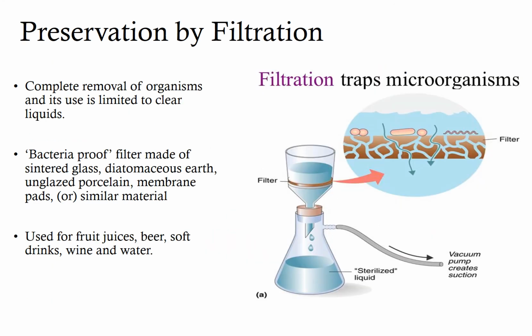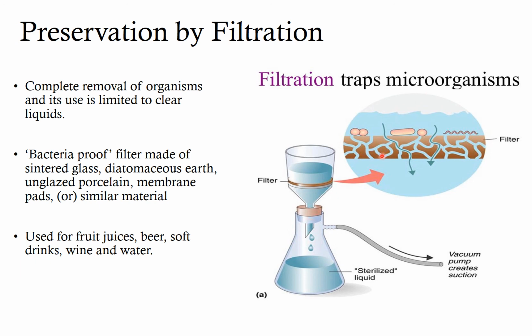The next method of preservation is filtration. In filtration, complete removal of microorganisms is achieved and it is commonly used for clear liquids. The liquid is filtered through a previously sterilized bacteria-proof filter which is made of sintered glass, diatomaceous earth, unglazed porcelain, membrane pads or similar material, and the liquid is forced down through by positive or negative pressure.